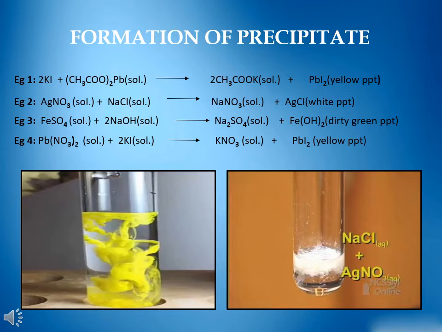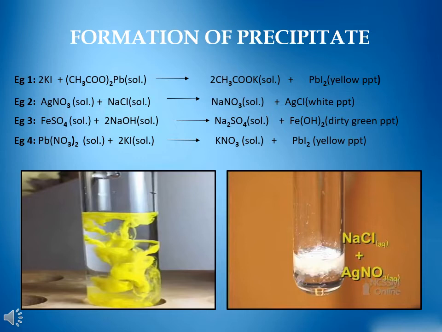When solution of ferrous sulfate, that is light green in color, is mixed with sodium hydroxide solution, which is colorless, it forms sodium sulfate solution and dirty green precipitate of ferrous hydroxide.